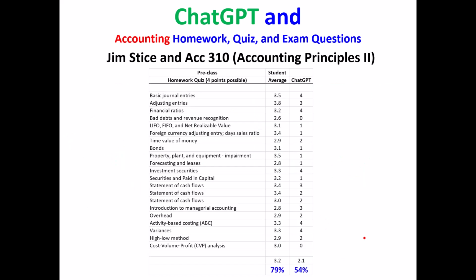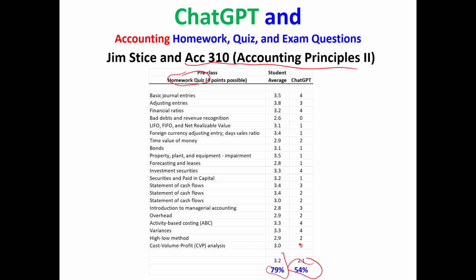My brother, Jim Stice, has many times taught Accounting Principles 2 at Brigham Young University, Accounting 310 we call it. So he said, let me try it on my actual questions. He said, I know exactly what my students got. 79% on these pre-class homework quiz questions. And he just ran them through, put them in ChatGPT, and knew what his students had scored. ChatGPT got 54%. So, okay, maybe ChatGPT will be able to pass the class, maybe not, but it's not nailing it.